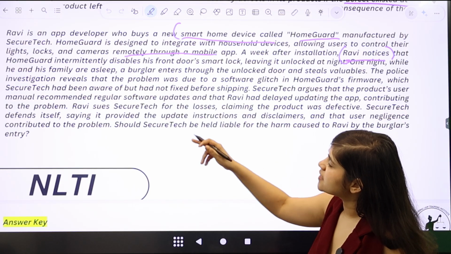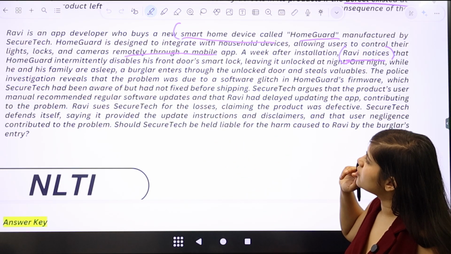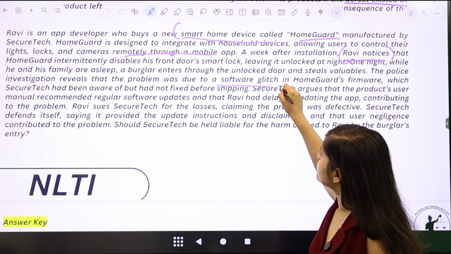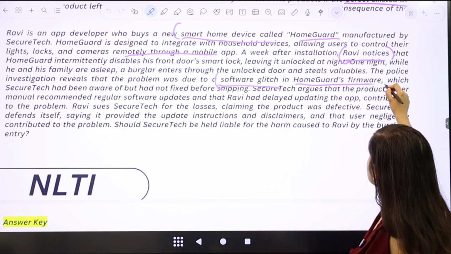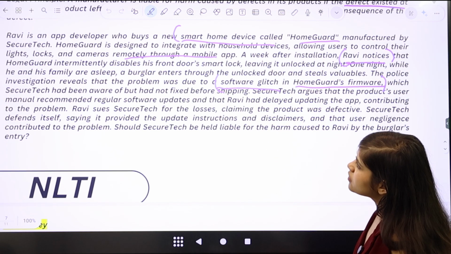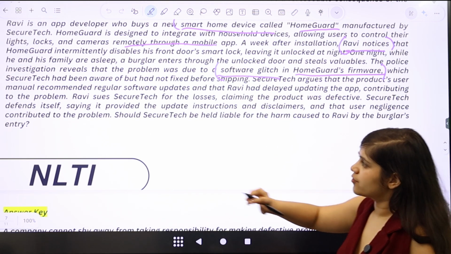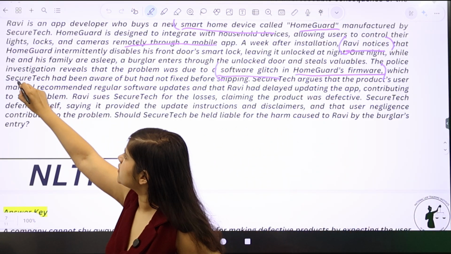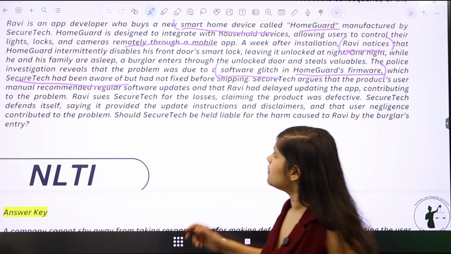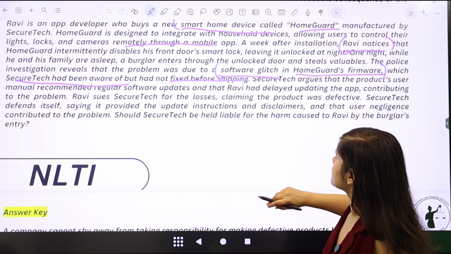The police investigation reveals that the problem was due to a software glitch in HomeGuard's firmware, which SecureTech had been aware of, which means that SecureTech was already aware of this glitch, but they had not fixed it before shipping.